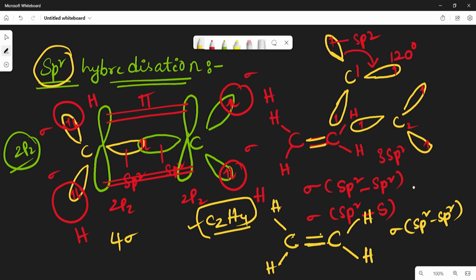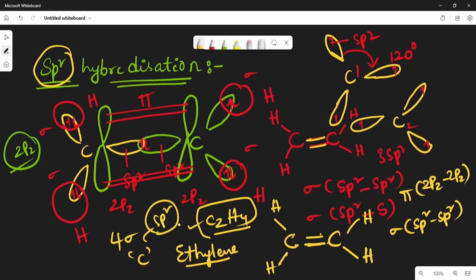and the other one is pi bond, and that is 2pz in between 2pz. So like this the C2H4 molecule will form. The common name for ethene is ethylene. So in ethylene the carbon atom will exist in sp2 hybridization.